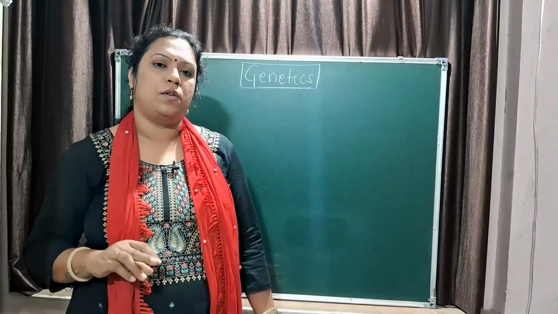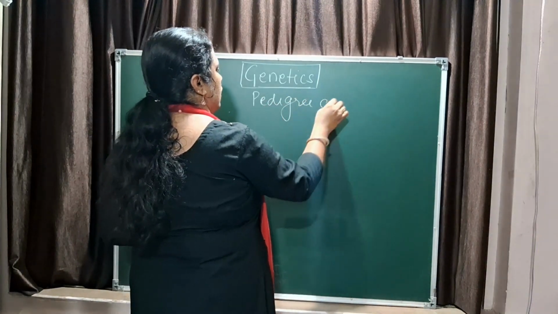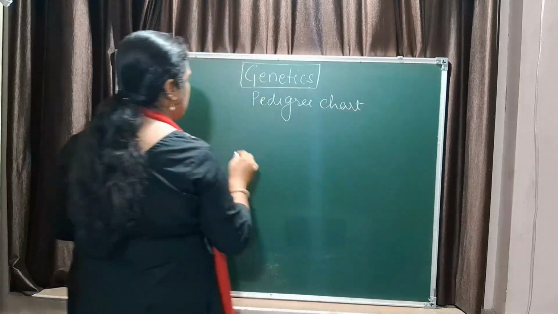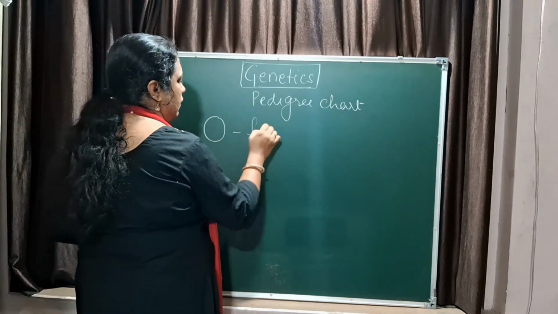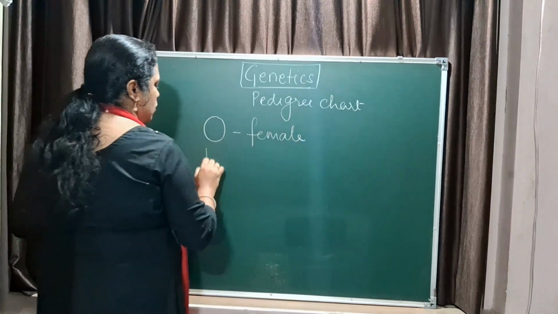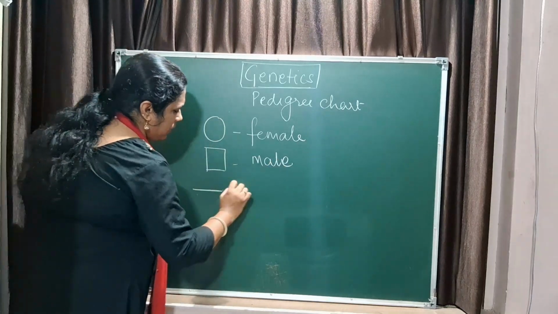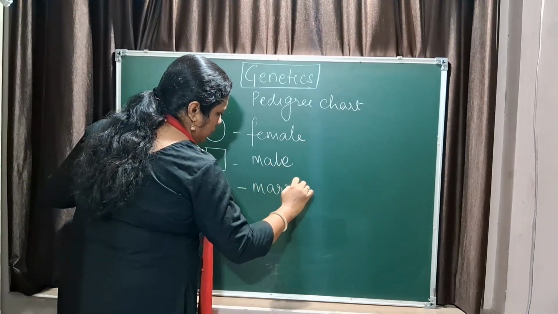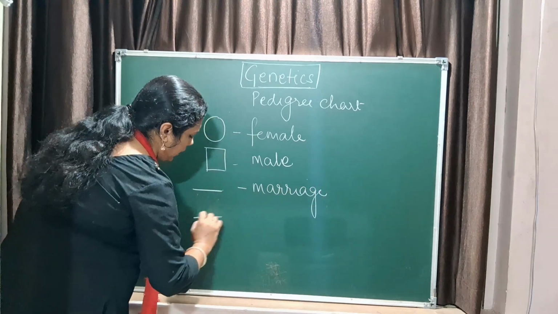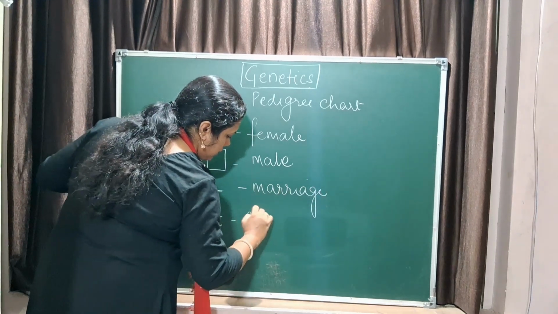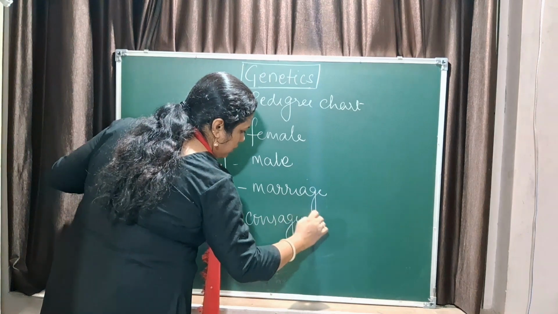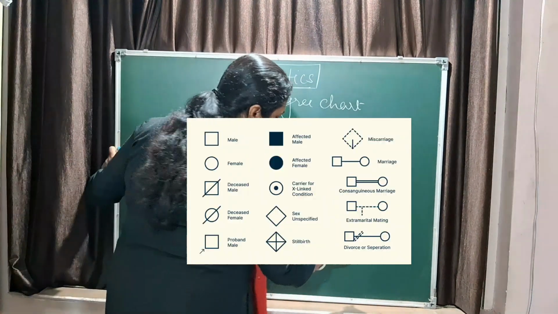The last part of this video will be the pedigree analysis. Pedigree, not the dog food. Pedigree analysis is a genetic analysis where we use certain symbols. Pedigree chart. Before knowing about this, you must know certain symbols: circle is for the female, square is for the male, line is for marriage, and a double line between circle and square is for consanguineous marriage. Consanguineous marriage means marriage between cousins.